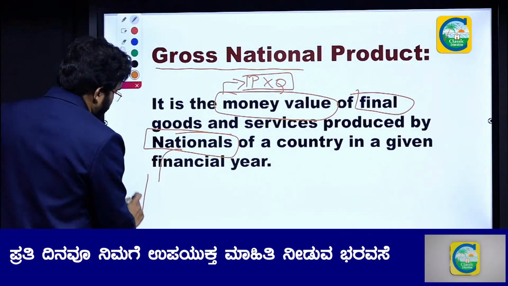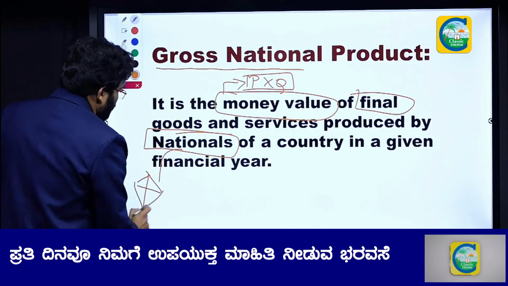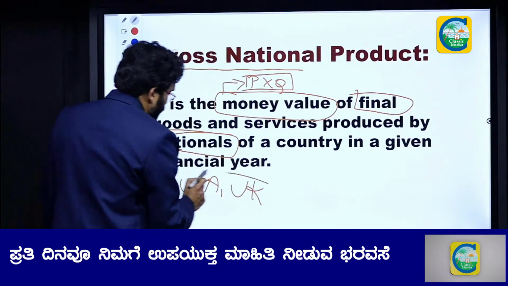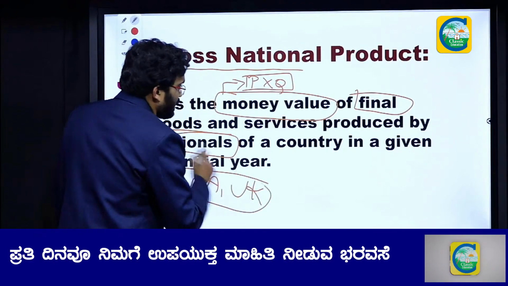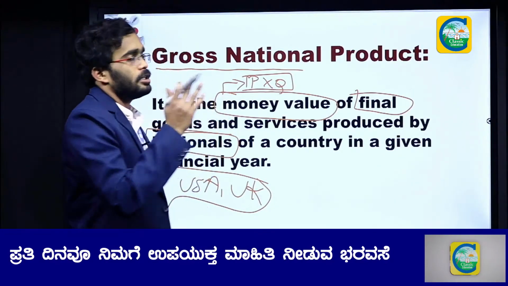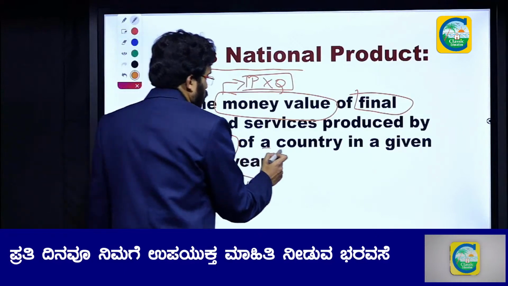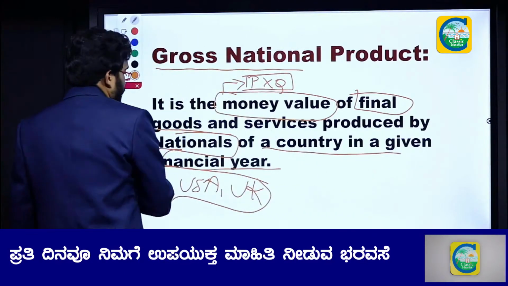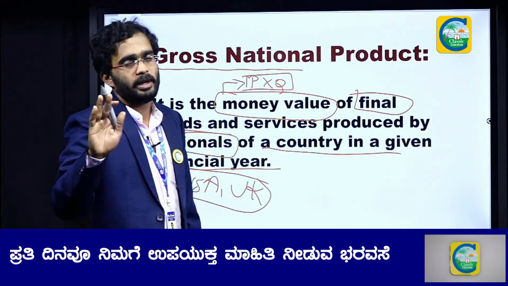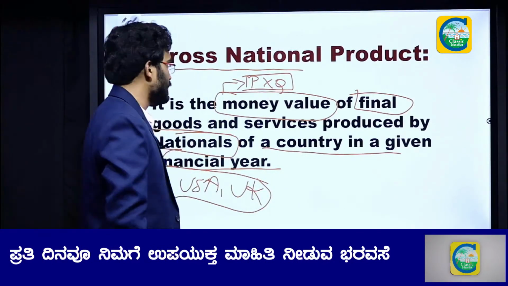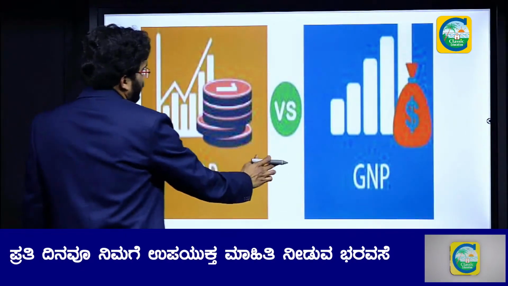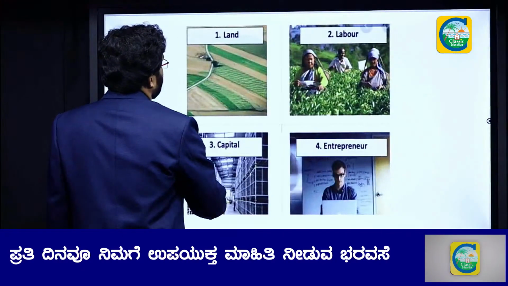No matter if that Indian is in India or in the USA or UK, no matter where, whatever is produced by an Indian national is used to calculate your gross national product during the financial year. I hope you have understood and are comfortable with this definition of GDP and GNP. Let us move forward.